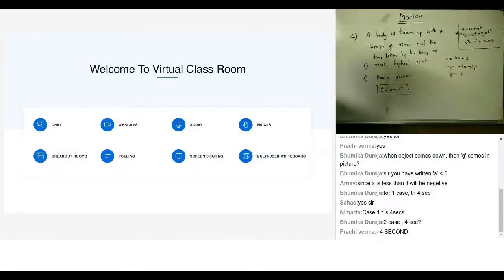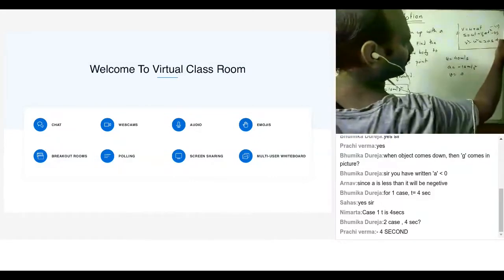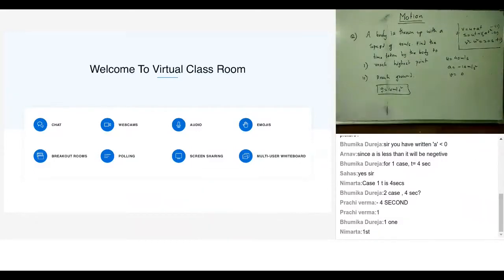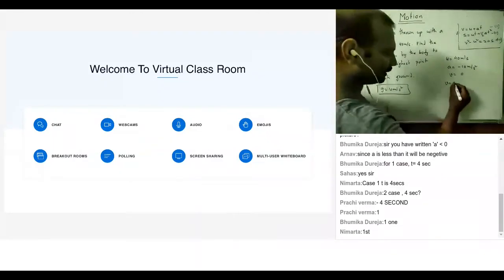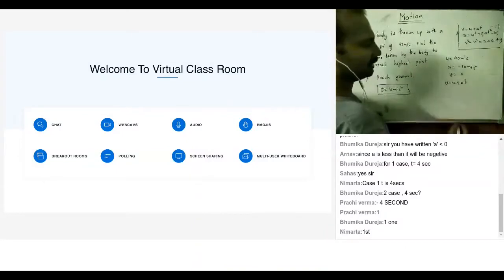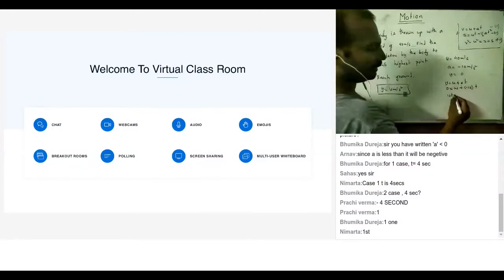Right? So which of the formulas can I use from the above? Which expression can be used to find the time? I'll name them: first one, second one, or third one. Which expression would help us to find time? First one, right? So I'll use v equal to u plus at. I know it's a simple one, but we are building up tempo for doing questions which are more challenging. So 0 equals 40 plus minus 10 into t. From this, I'll get 10t equal to 40, or t equal to 4 seconds.